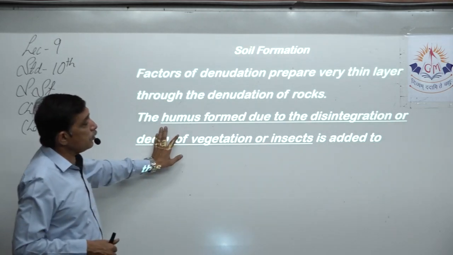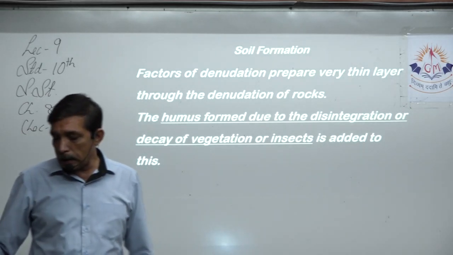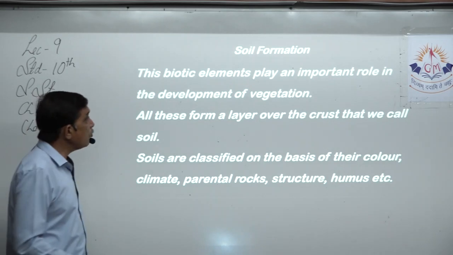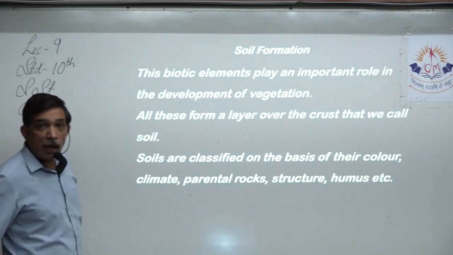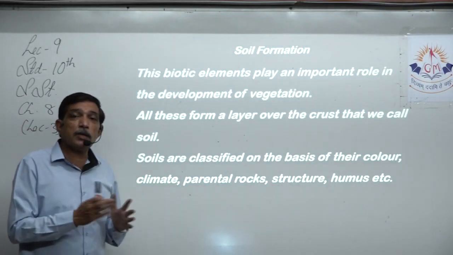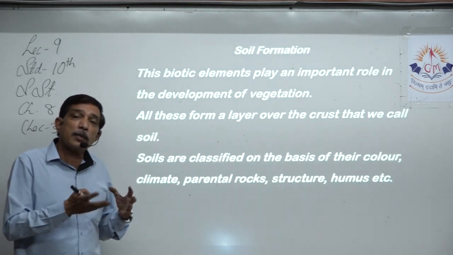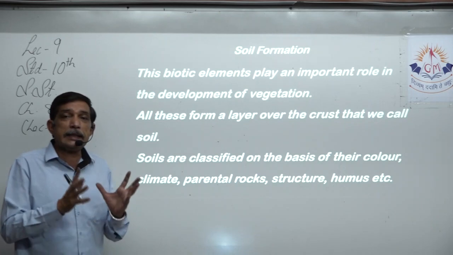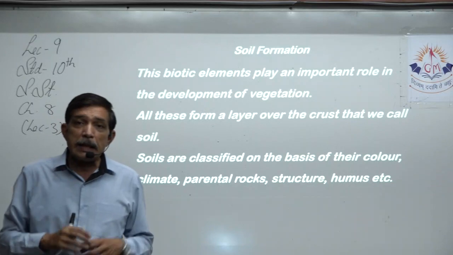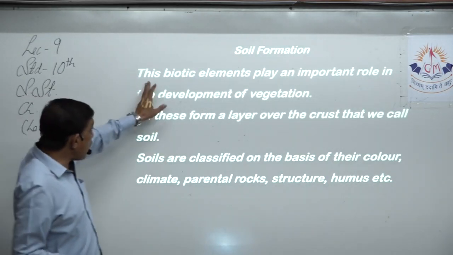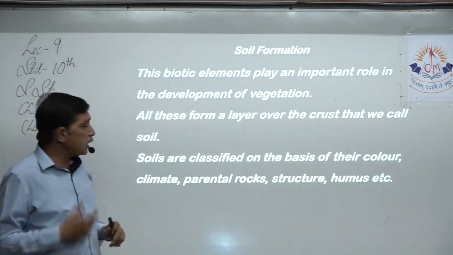So the humus that is formed due to the disintegration or decay of the vegetation or insects is added to this. These biotic elements play an important role in the development of the vegetation. Now it is already dead, but when it was living, it had all those components, right? So when it becomes dead, it breaks up into small parts, and again it is in a ready condition to be absorbed by the living plant or a living tree. Yes, it's already ready-made. So these biotic elements play a very important role in the development of the vegetation.